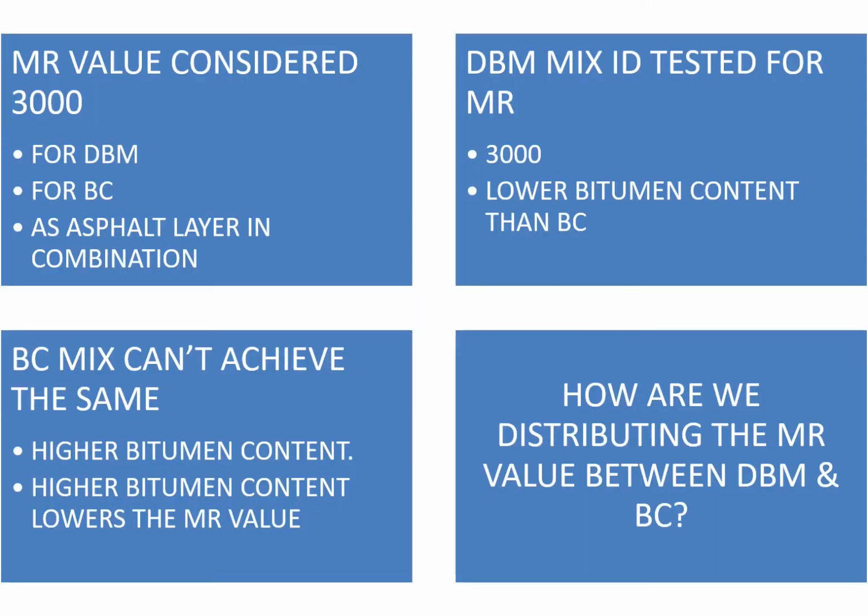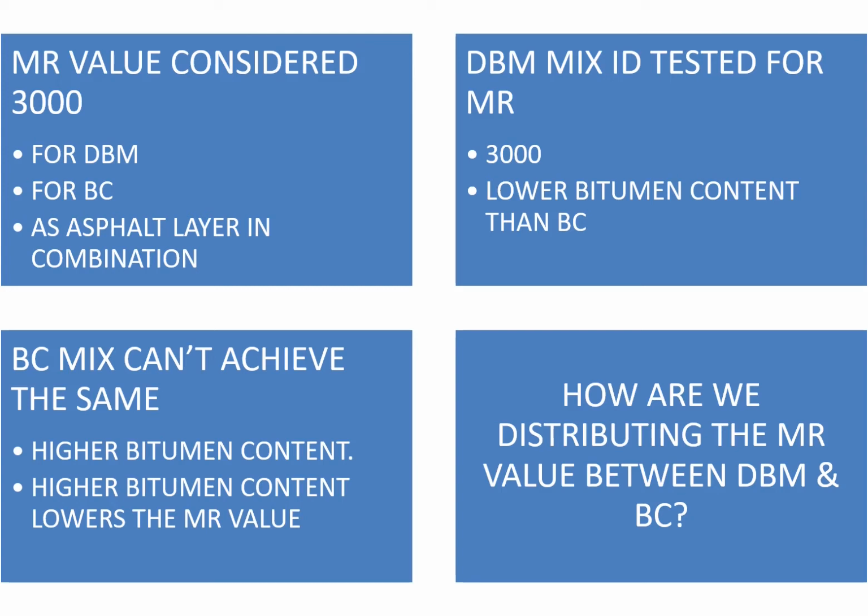So to have a close look, say the MR value considered is 3000 for the asphalt layer in combination of DBM and BC. But the DBM mix is tested for MR value because it has a lower bitumen content than BC, and if you are able to achieve 3000 for DBM, you will not be able to achieve 3000 for the BC.